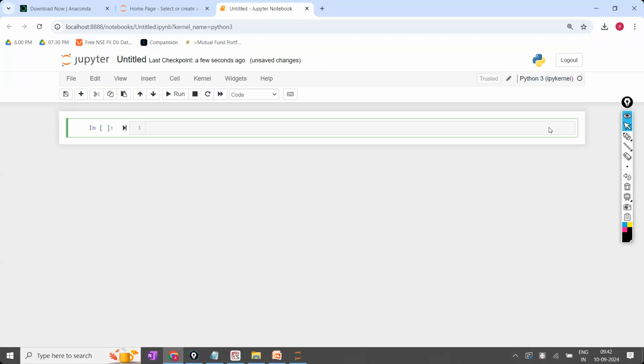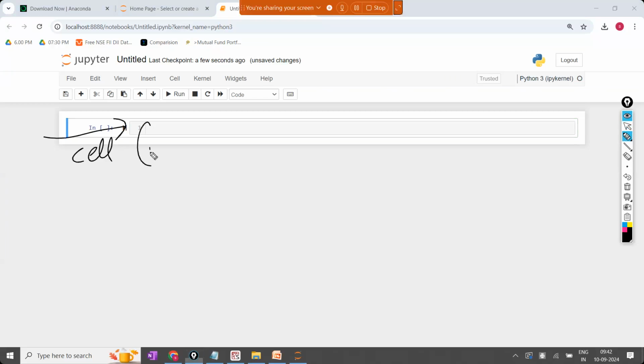Now, why is it called Jupyter Notebook and what are the advantages? Let us see one by one. First, this is called a cell. This box is called a cell. In the cell, you can write notes. Either you can write the notes or you can write the Python code. Choice is yours. For example, I want to write the notes first.